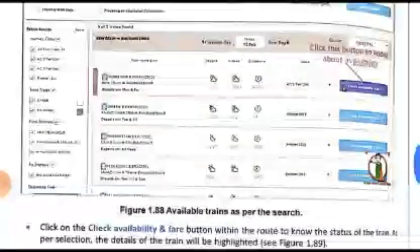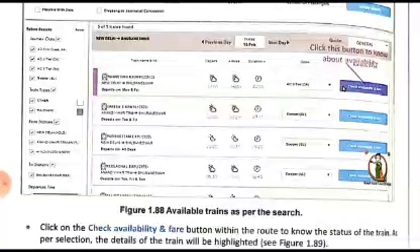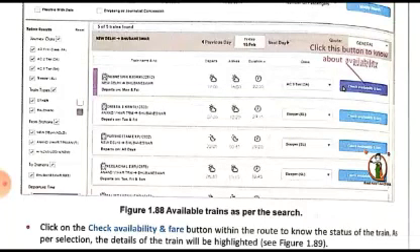Some trains will have only general seats, some trains will have sleeper also, and some trains will have AC seats also, first, second, third level AC. So you have to choose. They will show you the different options, and depending on your budget and your preferences, what type of seat you want, whether you want general, sleeper, or an AC seat, what type of AC seat, third AC, second AC, first AC, and your time also, you can choose from the list of the available trains.